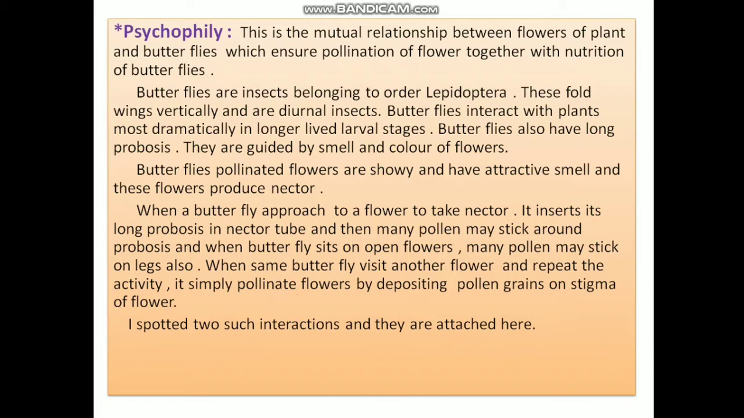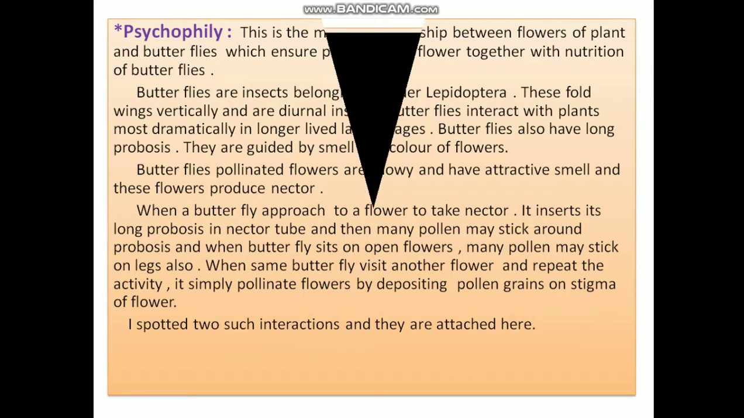When a butterfly approaches a flower to take nectar, it inserts its long proboscis in the nectar tube, and then many pollen may stick around the proboscis. When a butterfly sits on open flowers, many pollen may stick on legs and other body parts also. When the same butterfly visits another flower and repeats the activity, it simply pollinates flowers by depositing pollen grains on the stigma of that flower. In the next slide, we will see the video.